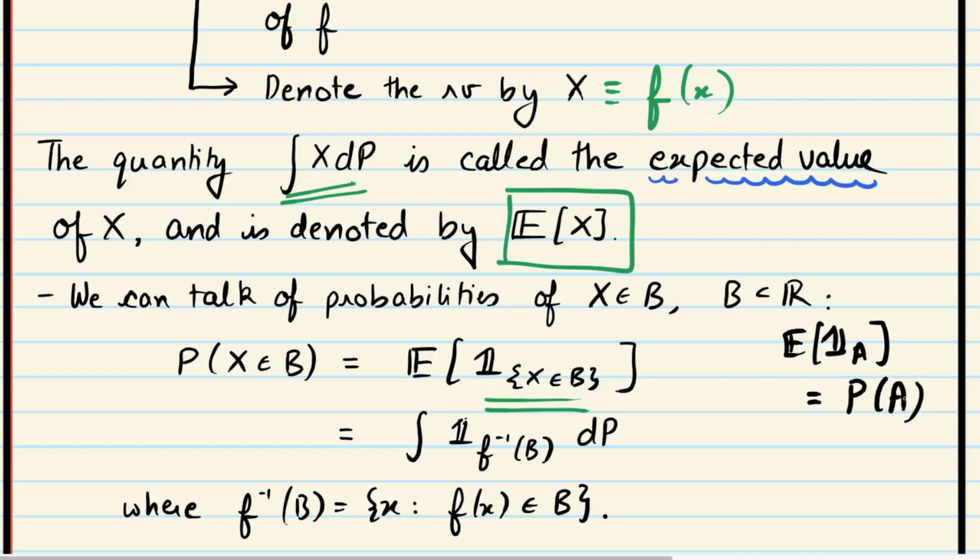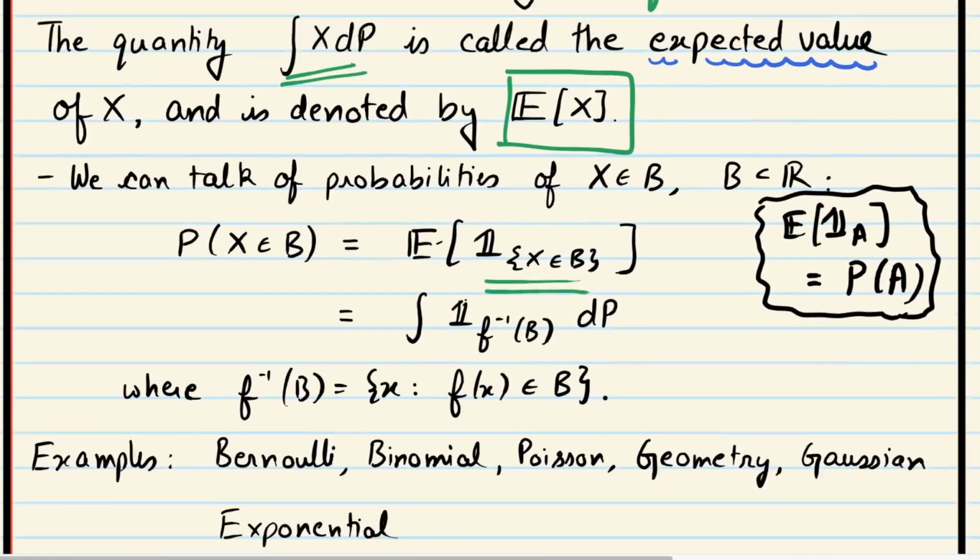Remember, we can only talk about probability of this event A, but from this we would like to talk about probabilities of this random variable taking some value. So suppose, what's the probability that random variable X, which is now a function, takes values in B? That probability is the expected value of the indicator of those points in the domain of X so that the output belongs to B. So this is what we are writing as the indicator function of f inverse of B. So it's just the probability of f inverse of B. That's what that probability is.